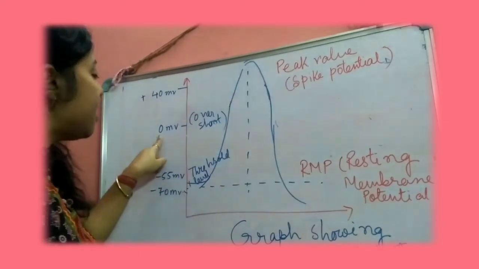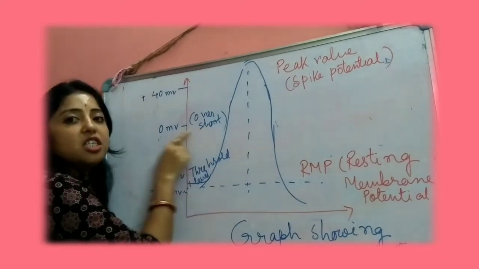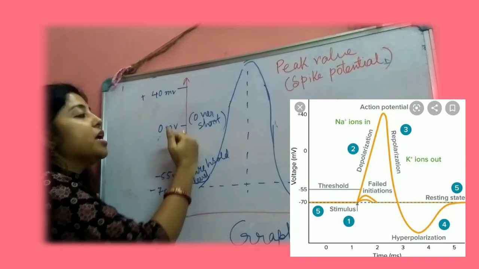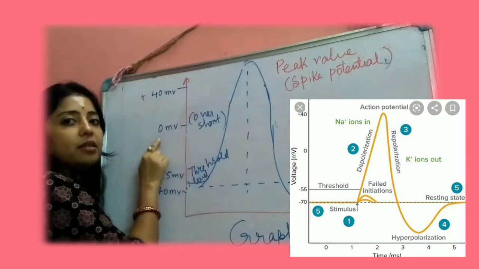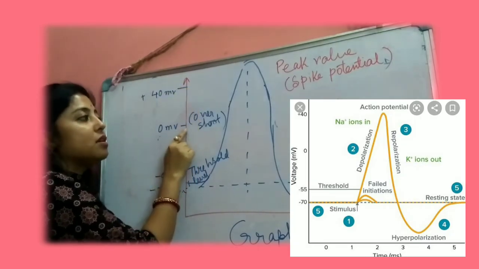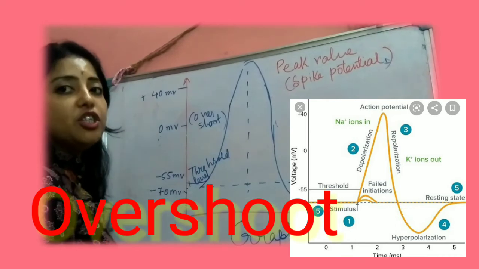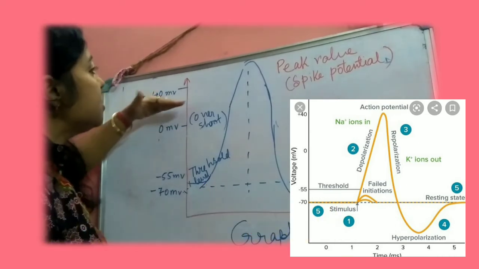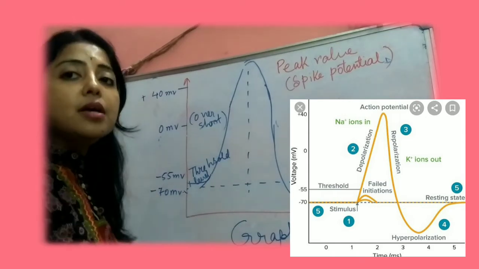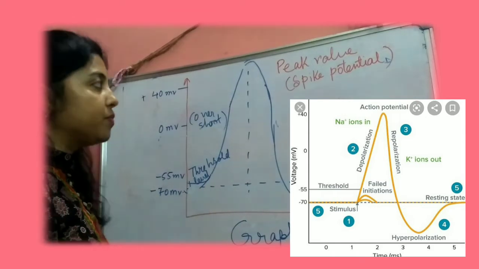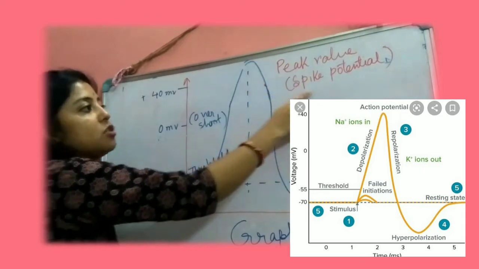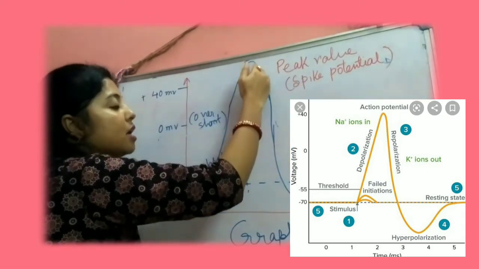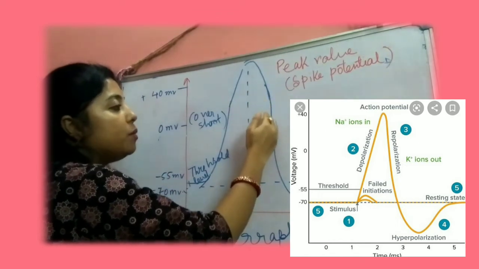And here I have written 0 mV. That means it is continuously changing from negative to positive, and this 0 mV is known as the overshoot, and from there the positive ions inside the exoplasm keep increasing. After it reaches the spike potential, that is the peak value, the potential will be decreasing.